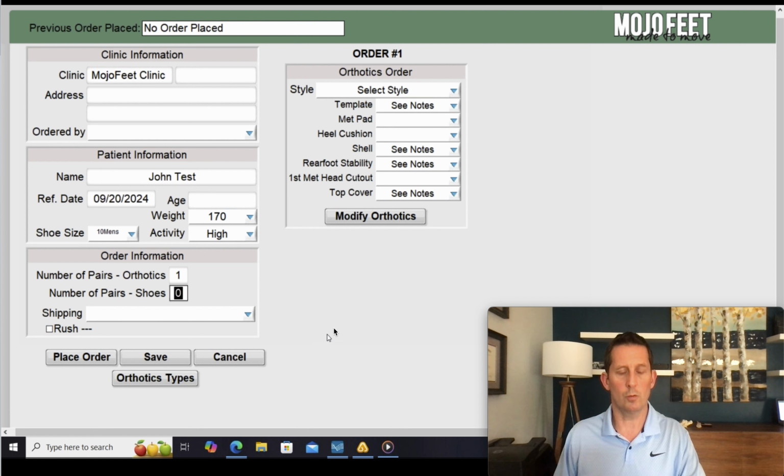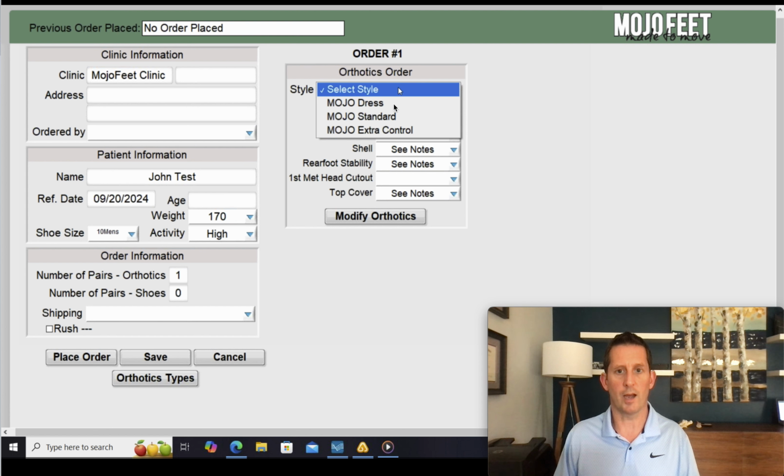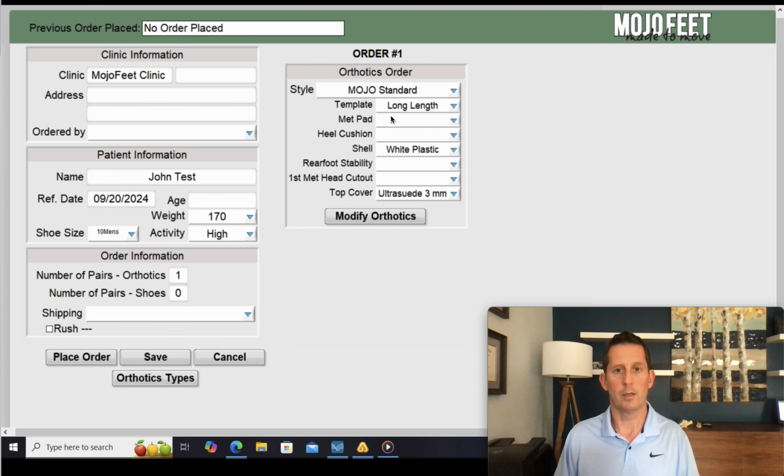Okay, so ordering an orthotic. Let's simplify this for you. So I'm going to give you the most common scenarios. The most common scenario is that you go over here, you've decided to order the orthotic, you select style, you pick a Mojo standard, which is our standard template, and these are just templates for you, so you don't have to make all of the selections.